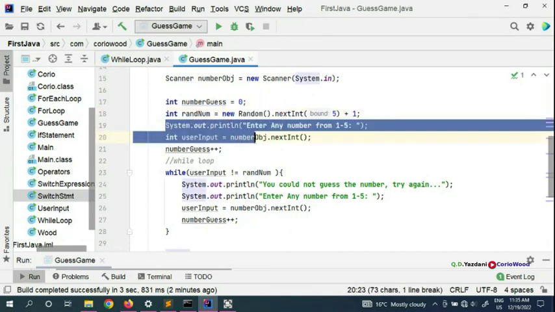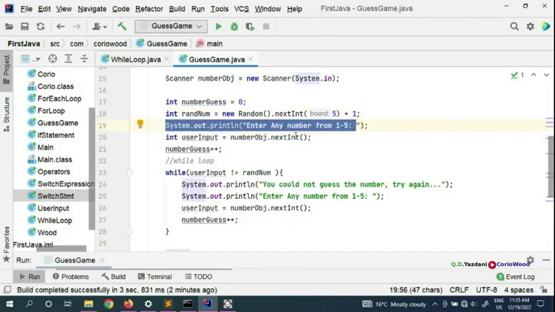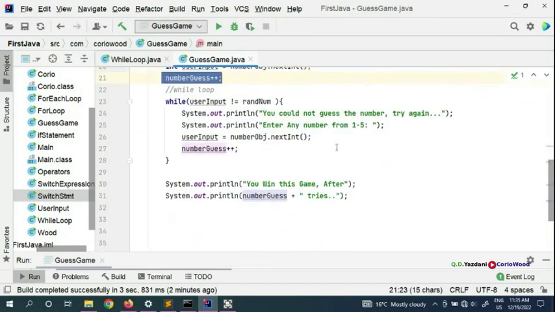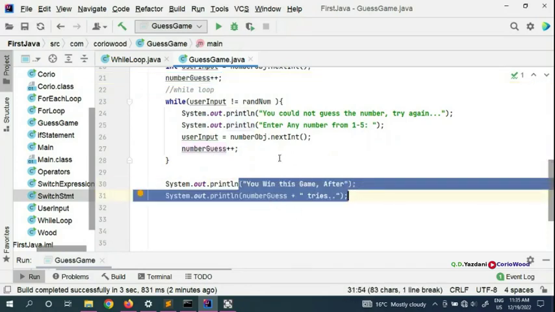Here we are asking the user to put a number from this number to that number, and here we are creating another variable to store the user input, whatever the user types from the keyboard through the scanner. We get it, and then here we increment this one. Without the while loop, our game is not going to go ahead, because every time the user is going to win.